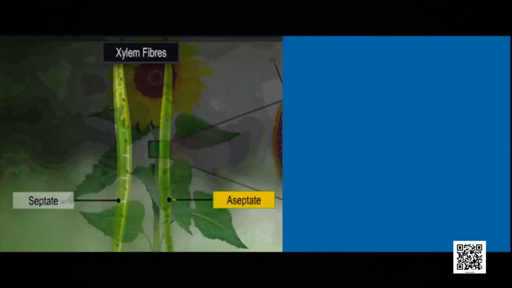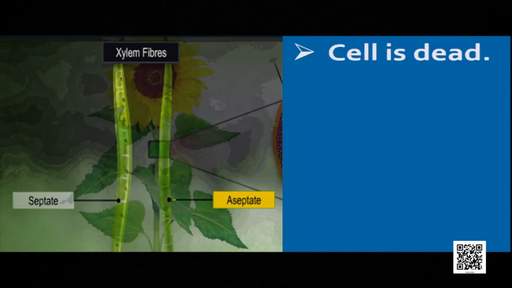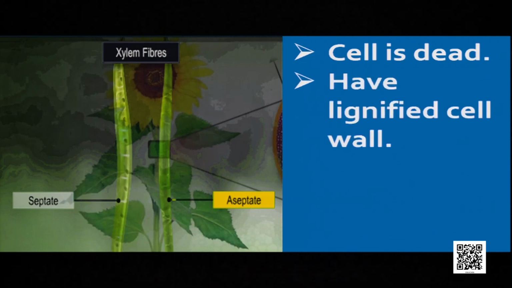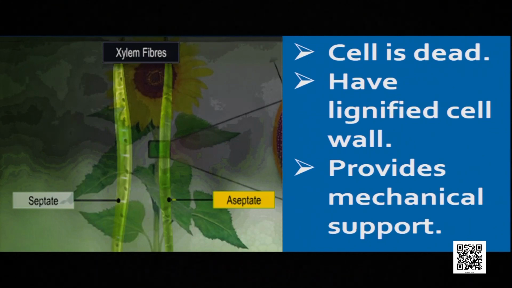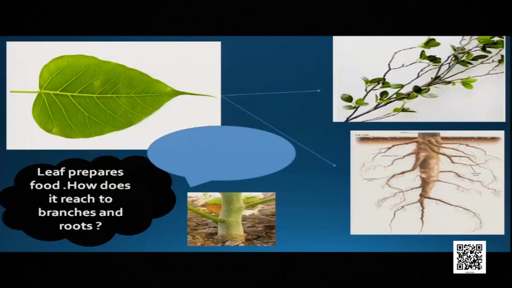Okay. And the last cell of the xylem is fiber. Some sclerenchymatous tissues are associated with the xylem. Those are called xylem fiber. Completely, all the cells are dead. The cell wall is lignified. Okay. What do they do? They provide mechanical support. They do not help in transport of water. They only provide mechanical support. So, xylem is a type of complex permanent tissue.